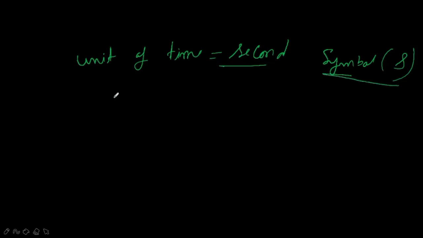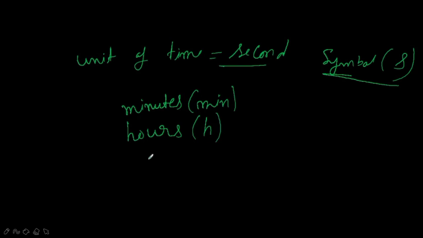The larger units of time are the minute and then still more the hour, or h. You can see that in your clock. The clock has a seconds hand, minutes hand and hours hand. So small time is second, larger time is minute, even larger time is hours.